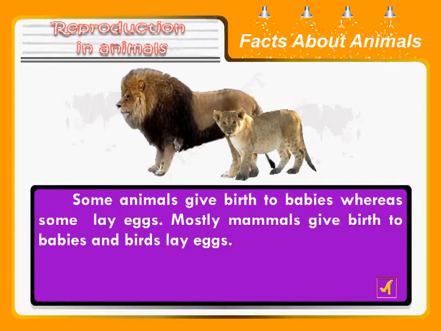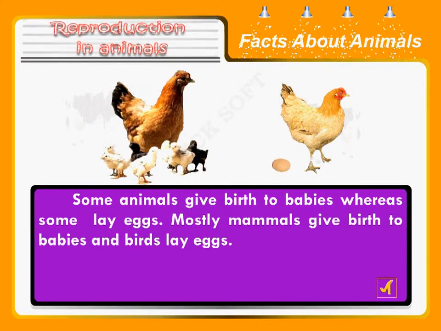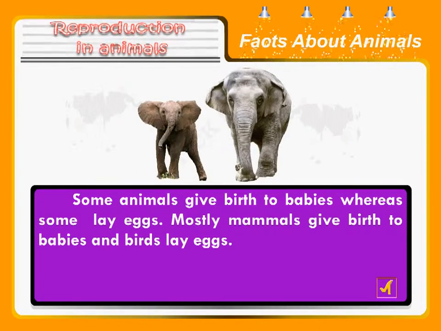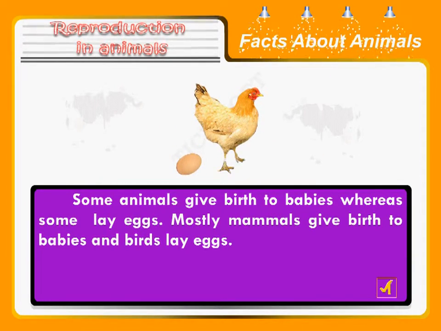Some animals give birth to babies, whereas some lay eggs. Mostly, mammals give birth to babies and birds lay eggs.